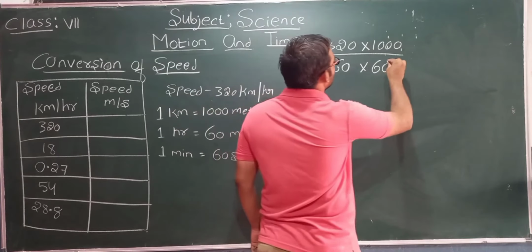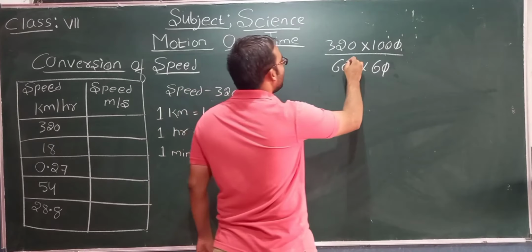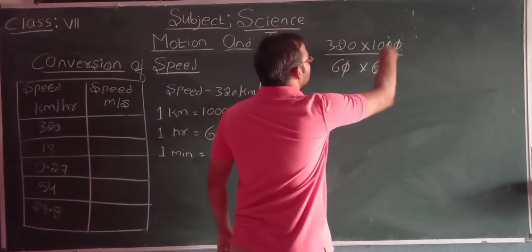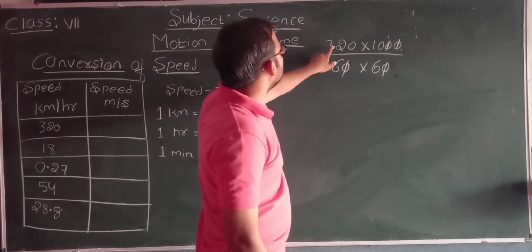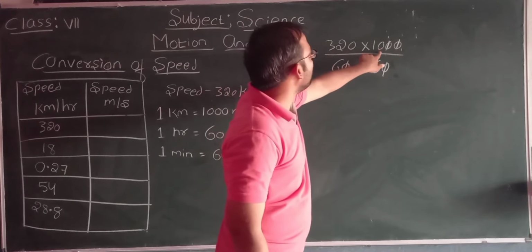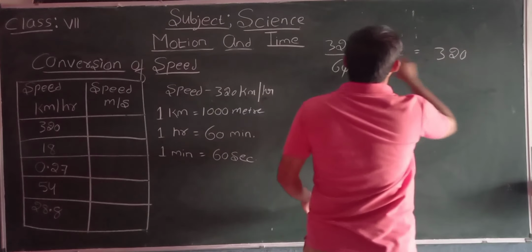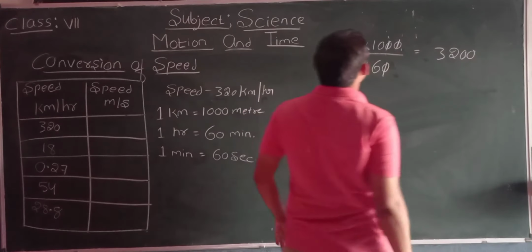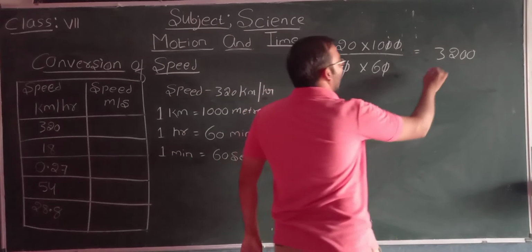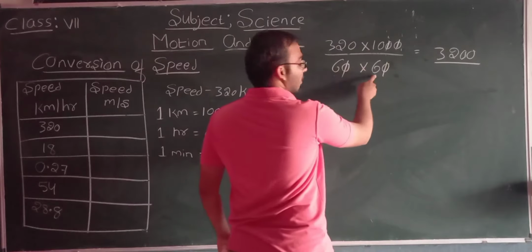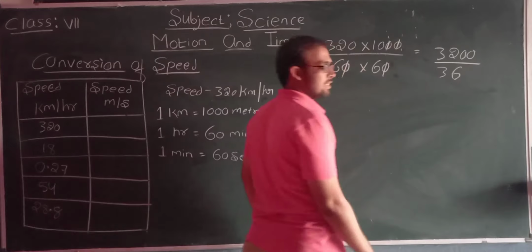Now look here. The 0 and 0 get cancelled. Then 320 into 10 will be 3200, and here 6 and 6 are remaining, so 6 6s are 36.